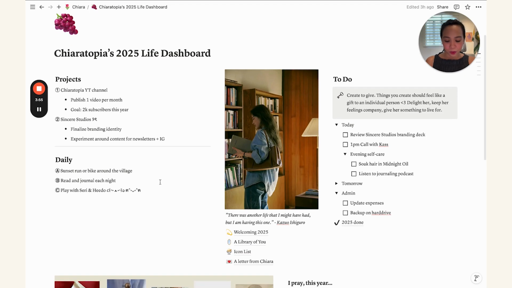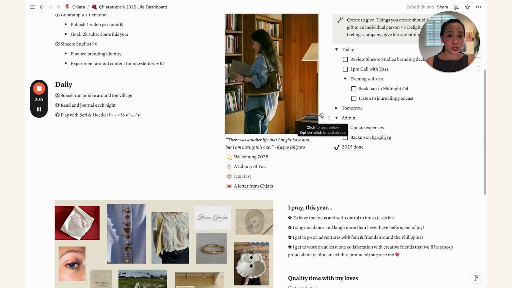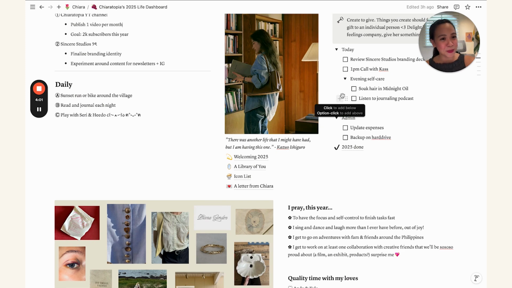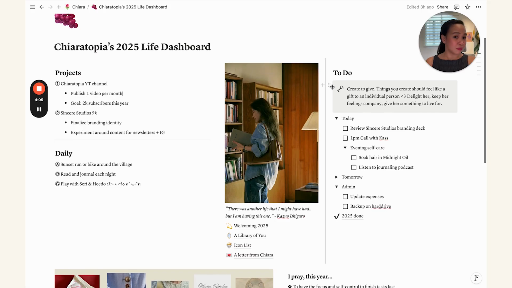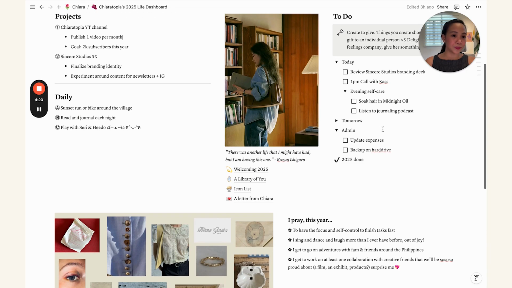And then we have here some imagery, which I love. I am a very visual person, so it's very important for me to have visuals like this. And they also double as aesthetics, things that are nice to look at and just make you feel nice and happy while you're looking through your Life Dashboard. But this is also very aspirational.